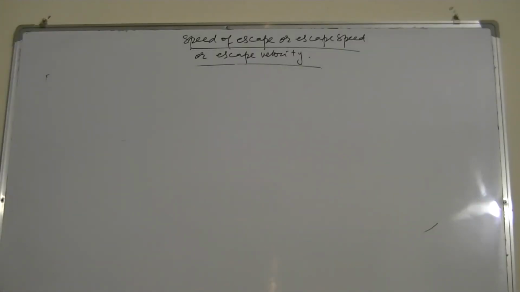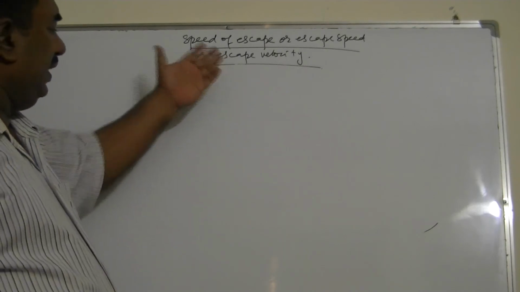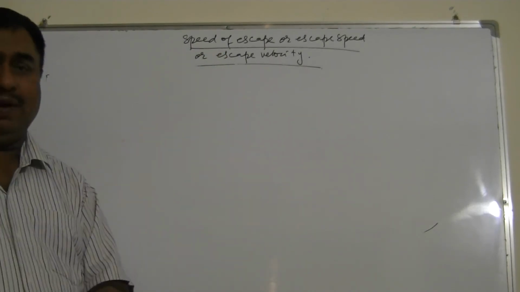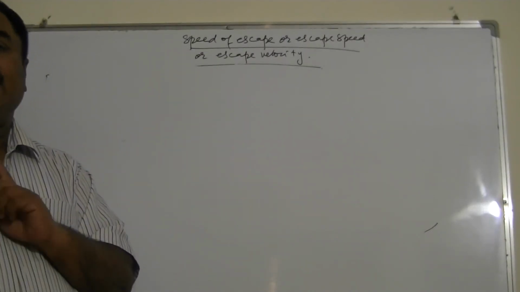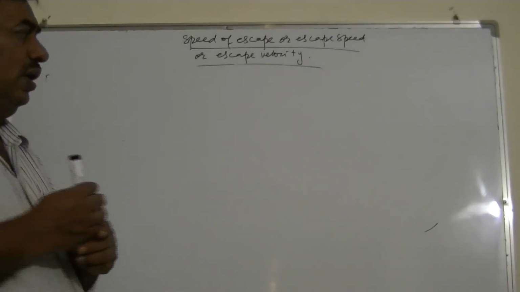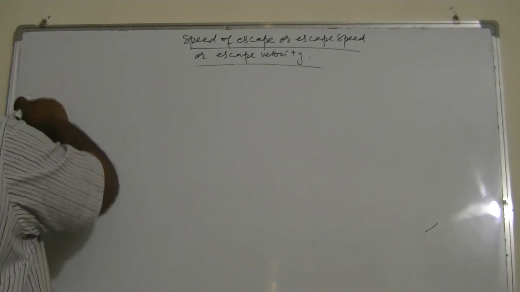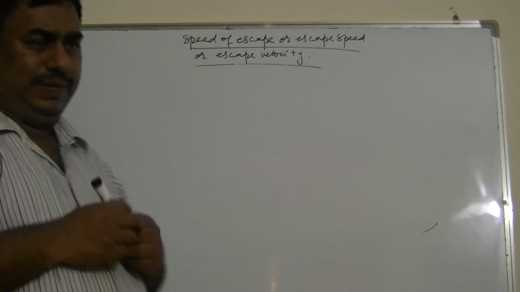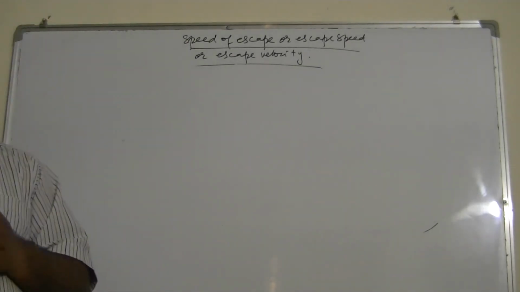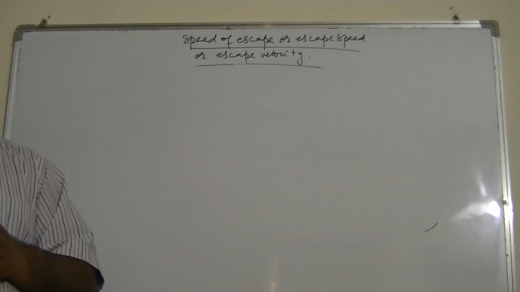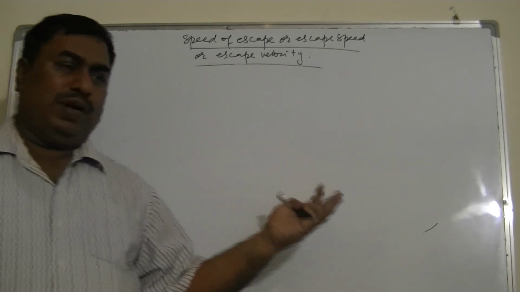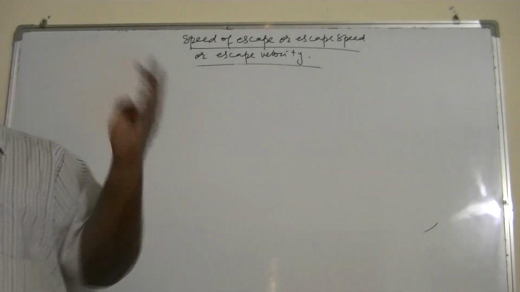The speed of escape is different for different planets, because the mass is different and the radius is different. But we can derive this formula by the work-energy equation: EP at the surface of the planet plus kinetic energy plus work done will be 0, and EP at the point of infinity is 0, and EK is also 0.